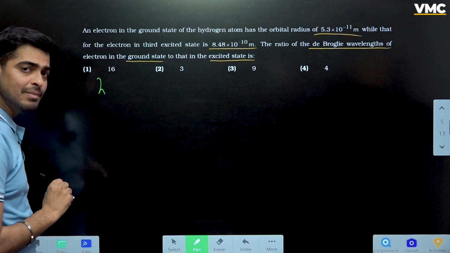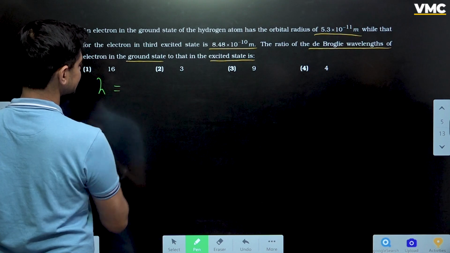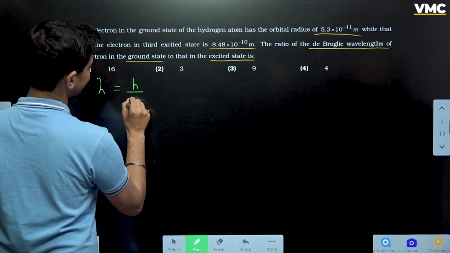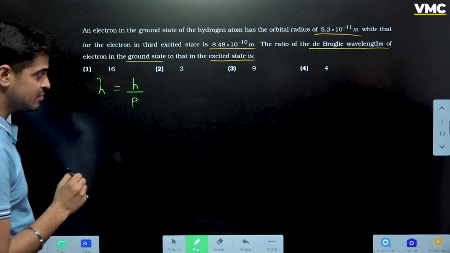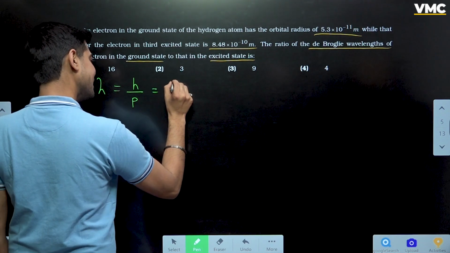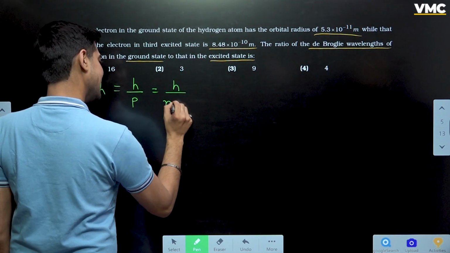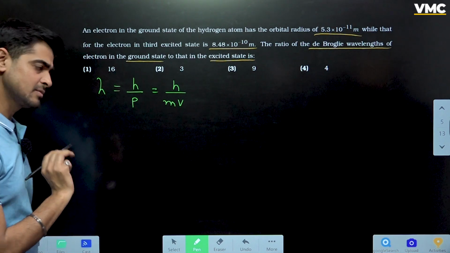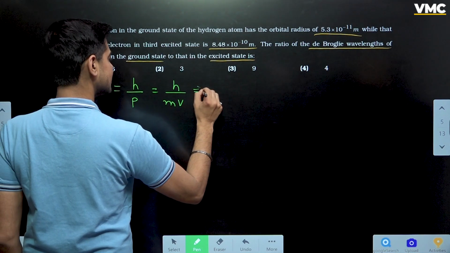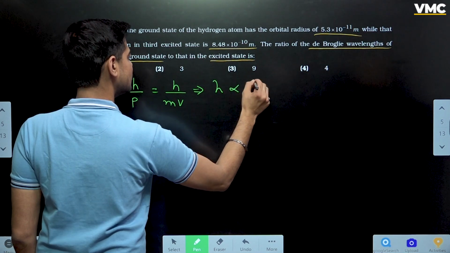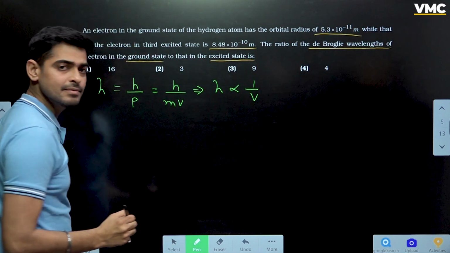See, we know that lambda, the de Broglie wavelength, this is equal to h by p, isn't it? h by p, this is de Broglie's wavelength. तो बच्चों इसको मैंने लिखा कुछ ऐसे h by m into v. Correct? Very good. So I can say that lambda is inversely proportional to v.